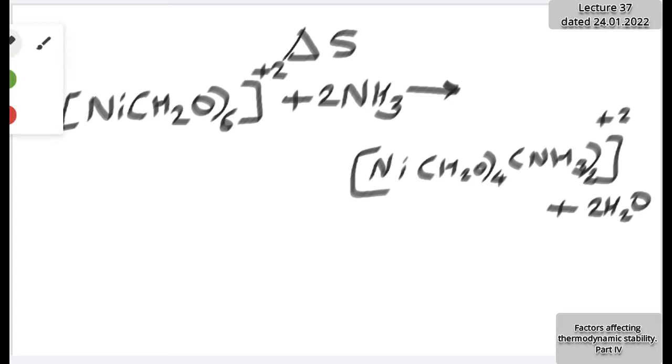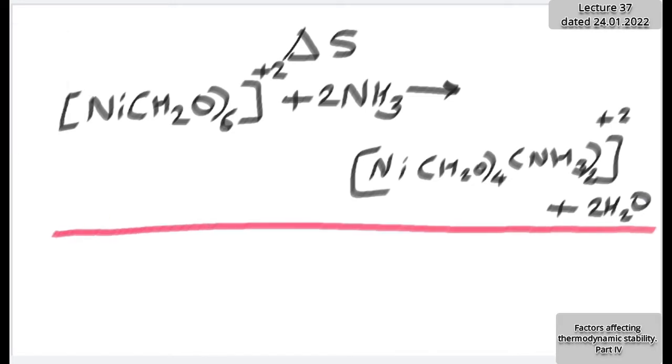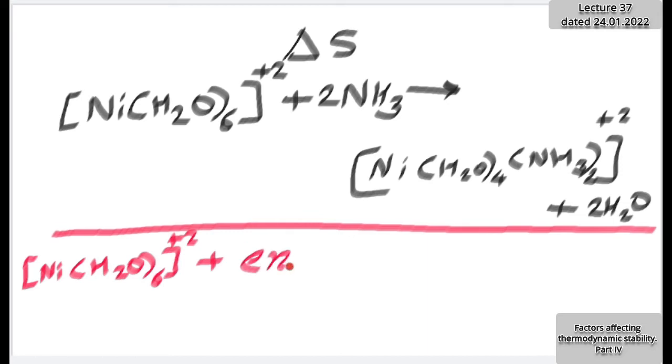One more reaction I write here, which is of most interest. Both are important reactions for understanding purposes. Here I want to consider a chelate complex. Again, let me consider the nickel aquo complex, of course octahedral. And instead of ammonia, let me consider en, ethylene diamine. It is a bidentate ligand. Two donor atoms are there, and that's the reason I considered two ammonia molecules above. I want two donors, therefore.